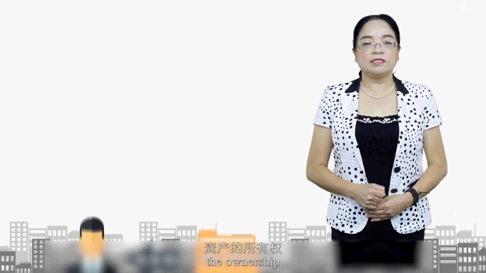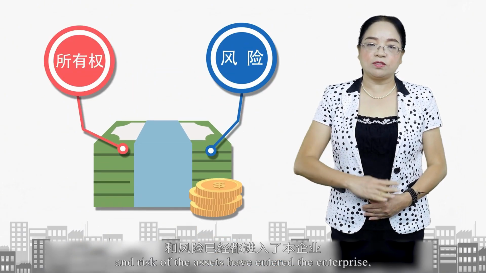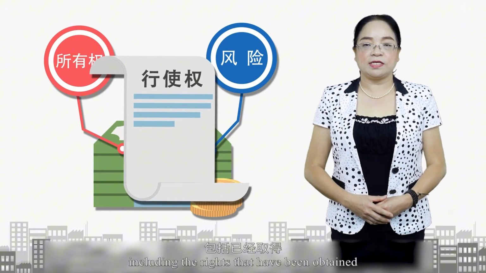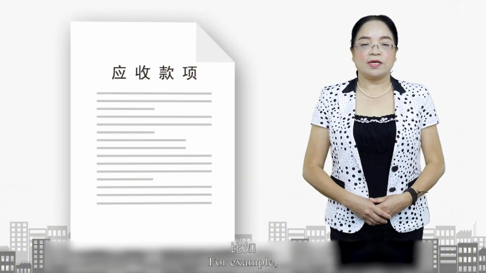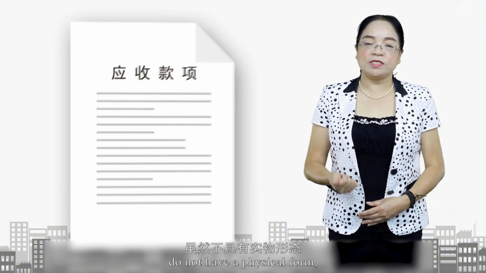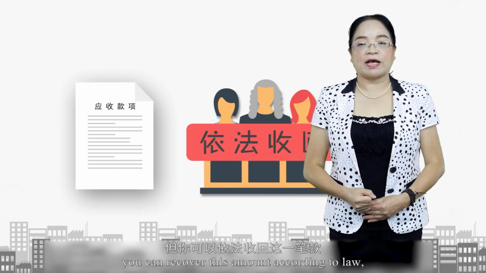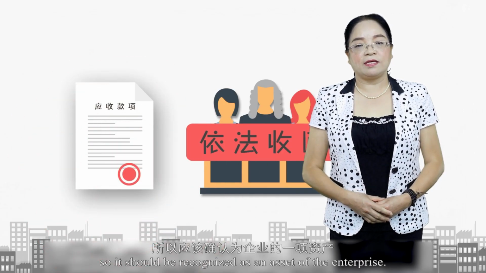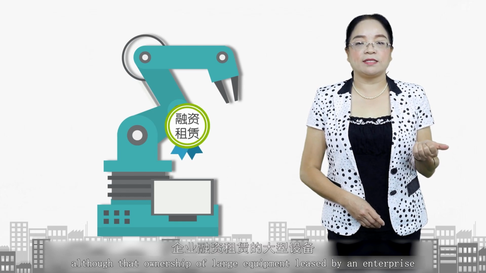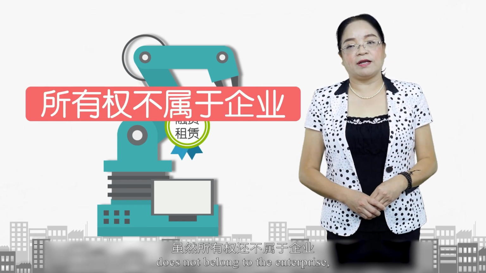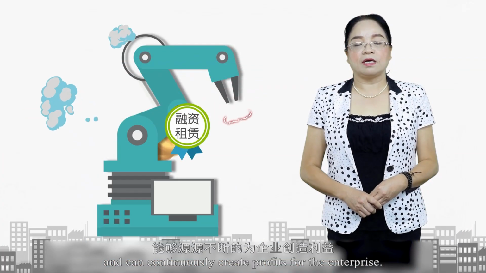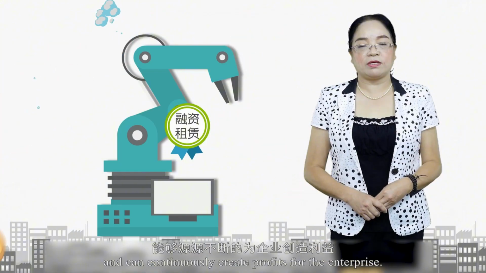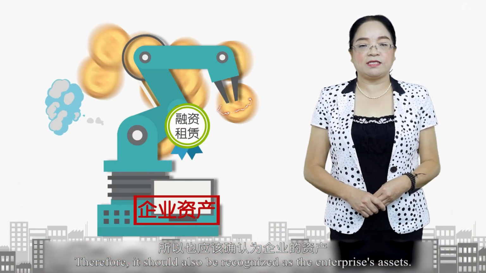That is to say, the ownership and risk of the assets have entered the enterprise, including the rights that have been obtained and can be exercised according to law. For example, although accounts receivable do not have a physical form, you can recover this amount according to law, so it should be recognized as an asset of the enterprise. For another example, although the ownership of large equipment leased by an enterprise does not belong to the enterprise, it is an economic resource actually controlled by the enterprise and can continuously create profits for the enterprise. Therefore, it should also be recognized as the enterprise's assets.